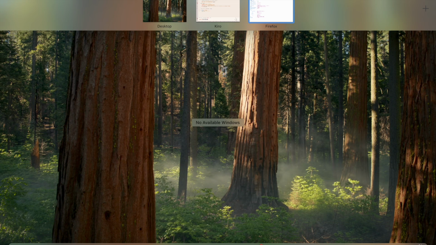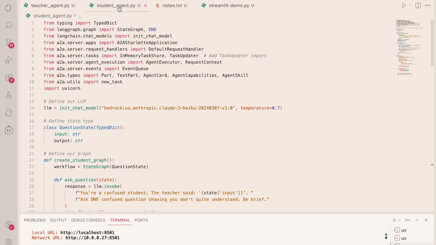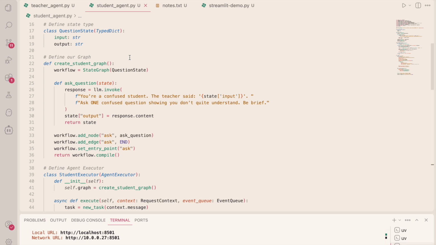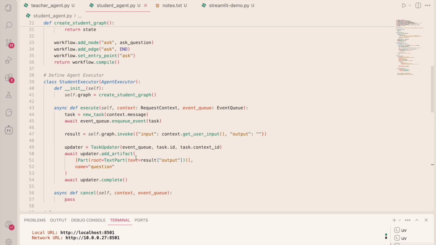Now, let's go back to our IDE and let's look at our student agent. Okay, so you see the LLM definition, you see the actual graph state defined, and you see the actual LangGraph graph defined. But then you see an actual agent executor. So I actually wrap the graph with agent executor. And agent executor is what we use to handle incoming messages and manage the task lifecycle and format the responses to artifacts. And artifacts is essentially the completion.